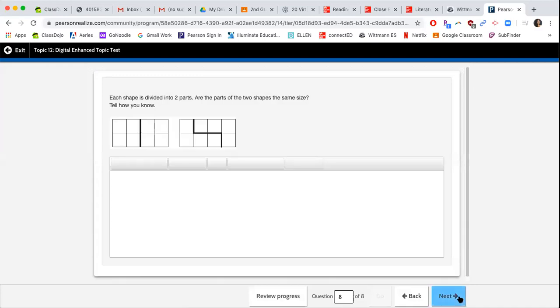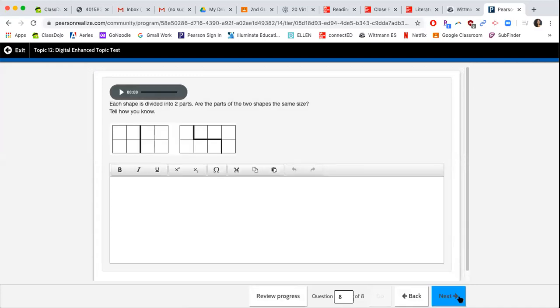And then the last question is, each shape is divided into 2 parts. Are the parts of the two shapes the same size? Tell how you know. So you will be writing in this one, okay? You can type here. Each shape is divided into 2 parts, so 1 for Ms. Dominguez, 1 for you, 1 for Ms. Dominguez, 1 for you. Are the parts of the 2 shapes the same size? So are they getting equal amounts? You could write yes, they are getting the same amount,